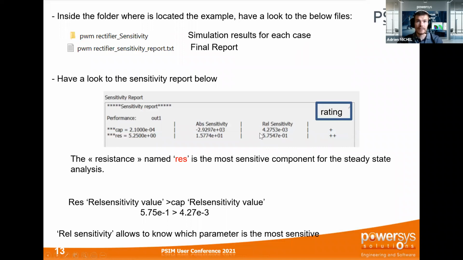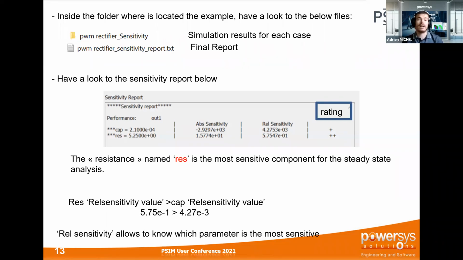If you compare directly the real sensitivity, because as I told you, you have to check the real sensitivity. These parameters allow you to know exactly in 1 second which parameter is the most sensitive. If you compare those two values for the resistance and the capacitance, you will see that this value is higher than this value of the capacitance. So the resistance is the most critical, the most sensitive. PSIM can extract that for you.